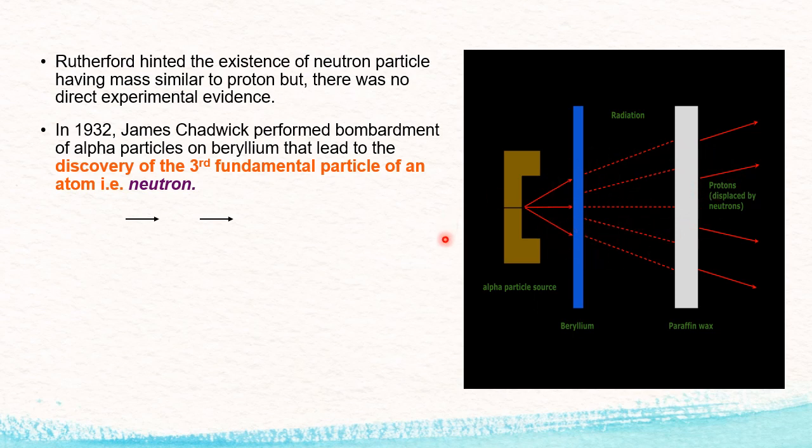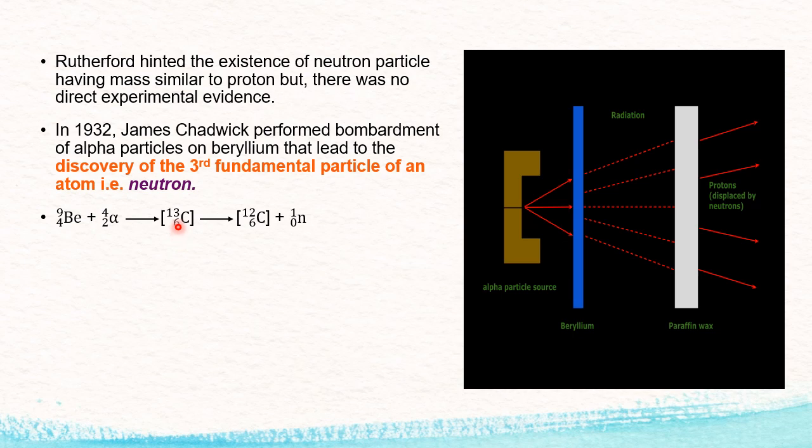And this is the reaction for discovery of neutron particle. So when the alpha particle is bombarded with beryllium, 9 plus 4, 13, 4 plus 2, 6. This is called carbon 13 forms. Carbon 13 is unstable, I told. So when the atom is unstable, it wants to emit radiation. So by giving radiation, atom becomes more stable.